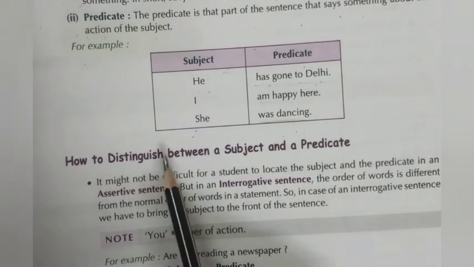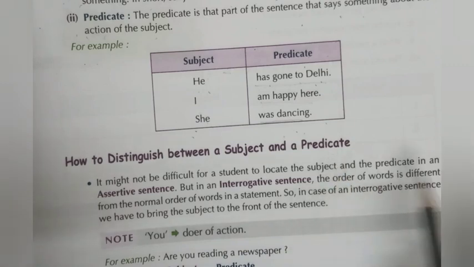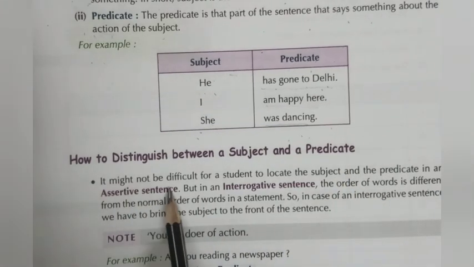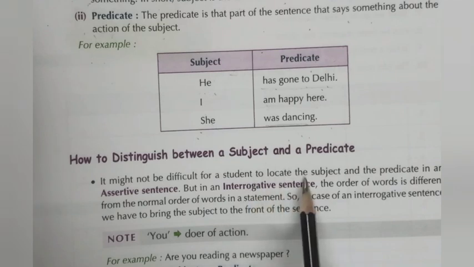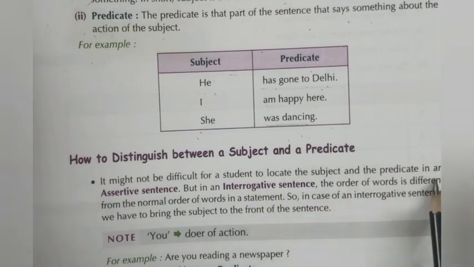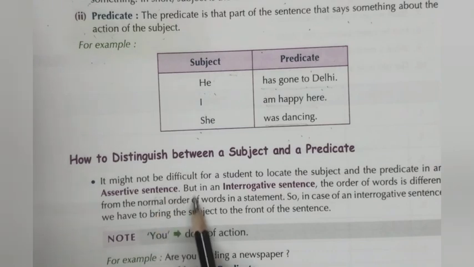How to distinguish between a subject and predicate? It might not be difficult for a student to locate the subject and the predicate in an assertive sentence, but in interrogative sentences, the order of words is different from the normal order of words in a statement. So, in case of an interrogative sentence, we have to bring the subject to the front of the sentence, the doer of the action. For example, are you reading a newspaper?